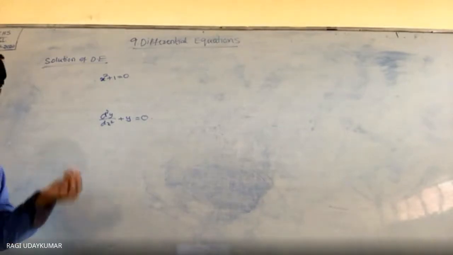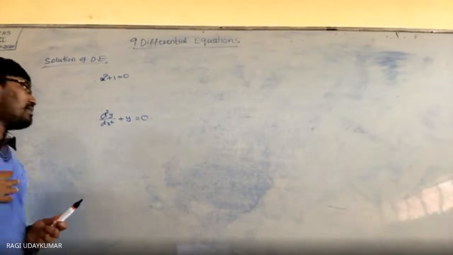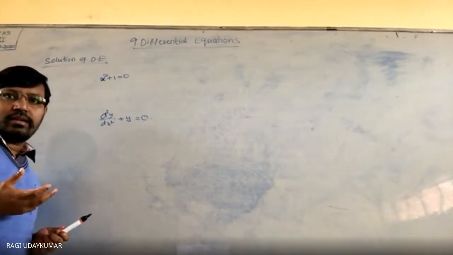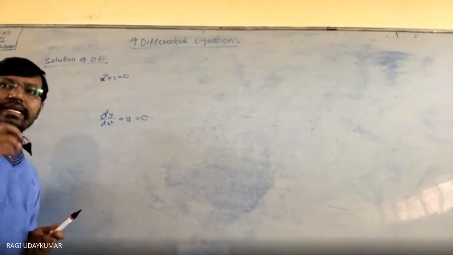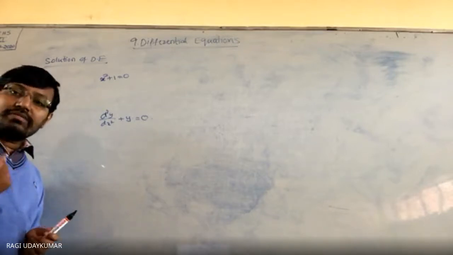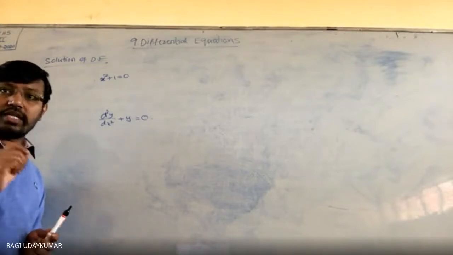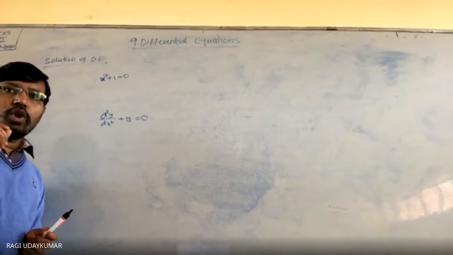And if some variables are involved in it, then it is called a general solution, without any arbitrary constant बोलते हैं, we call them arbitrary constants.